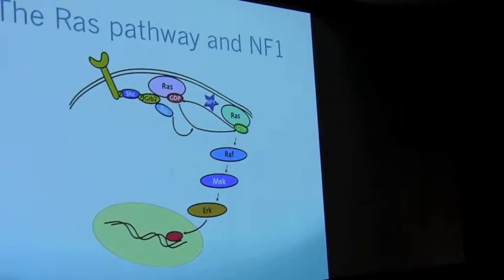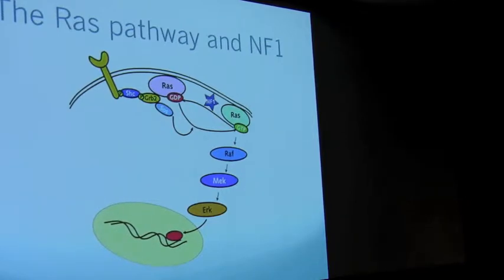So first, for some background, shown here is a diagram of the RAS pathway. RAS is a protein active near the membrane of cells that, when phosphorylated, begins a signaling cascade that results in cell growth, proliferation, and survival. RAS is active when bound to a guanosine triphosphate, or GTP, and inactive when bound to a guanosine diphosphate, or GDP. And NF1 is a GTPase